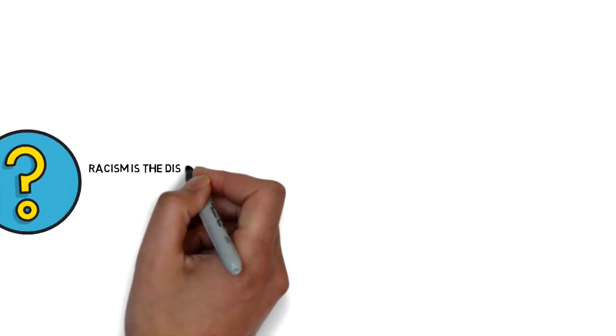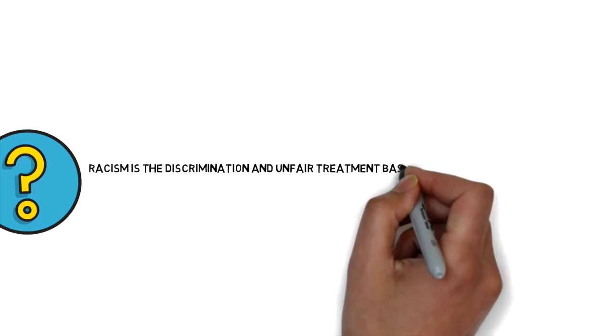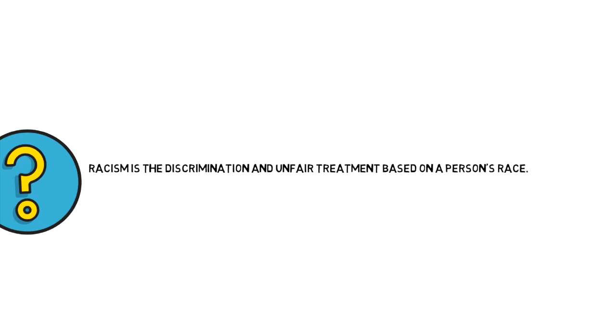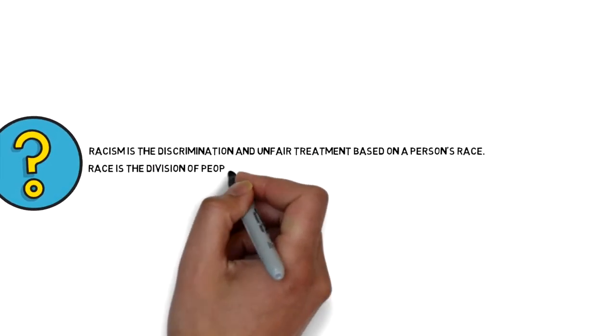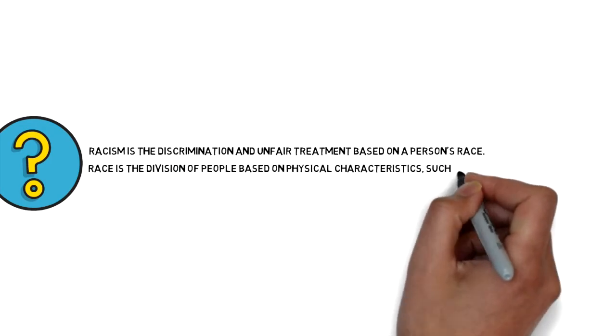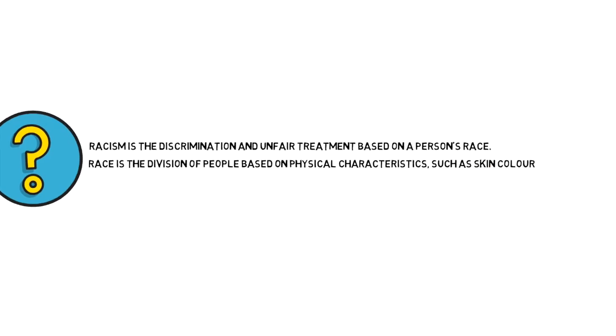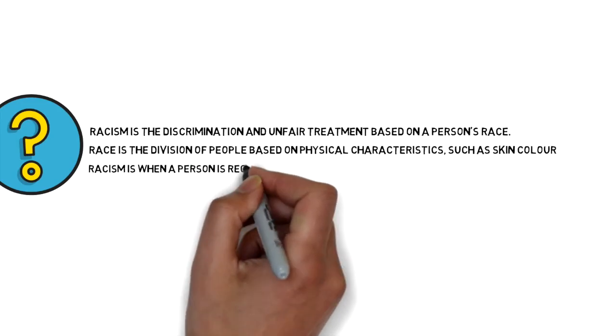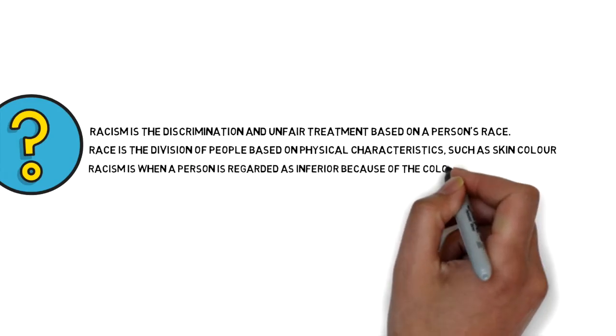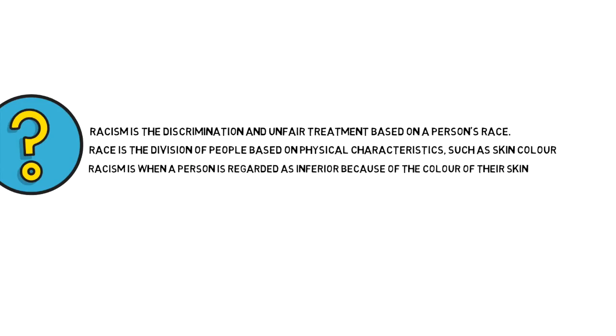We can define racism as the discrimination or unfair treatment based on a person's race. Race is the division of people based on physical characteristics such as their skin color. And racism is therefore when a person is regarded as inferior because of the color of their skin. There are four main types of racism.